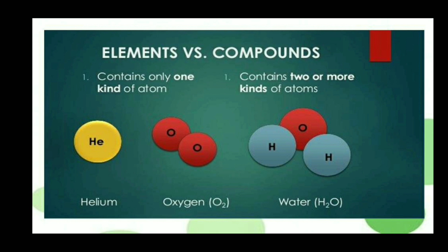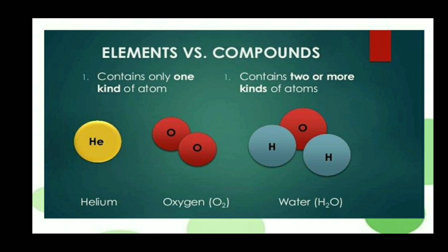Now listen carefully. When a molecule contains two or more atoms of the same kind, it is called element. Example: two oxygen atoms joined to form oxygen gas, that is O2. Now let's see compounds.